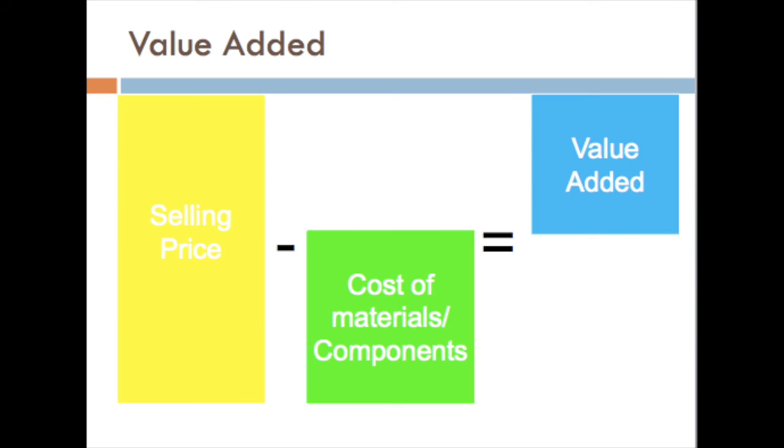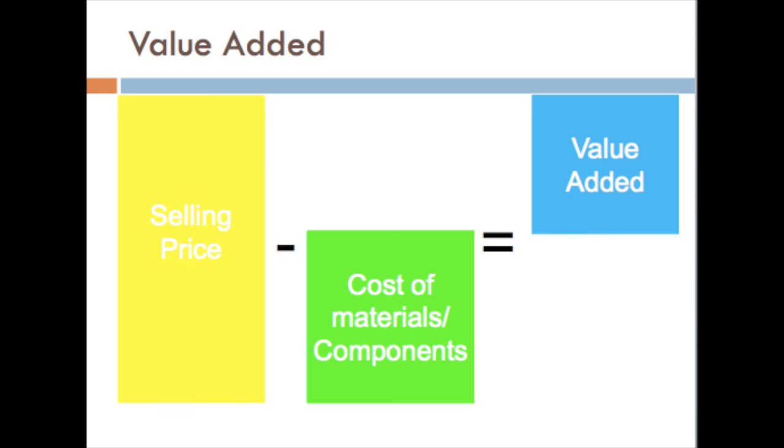In order to understand value added, I'll be giving you an example. If a person builds or constructs a house, the total cost of constructing the house is, let's say, $85,000. That is the material cost and all. Now when the person decides to sell the house for $100,000, that means $15,000 will be the value added. Selling price of the house is $100,000 and the cost of producing that house is $85,000. So that $15,000 is the value added.